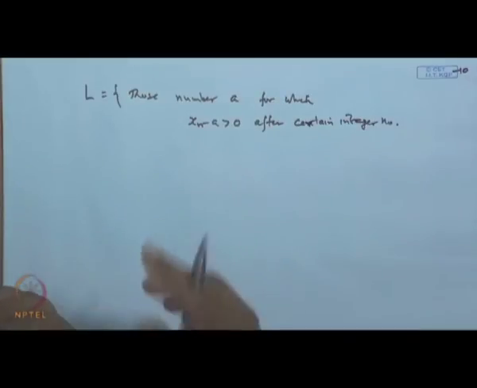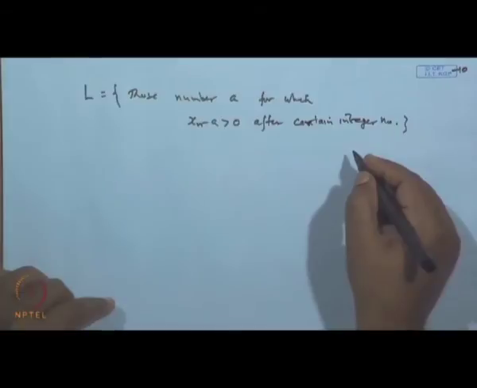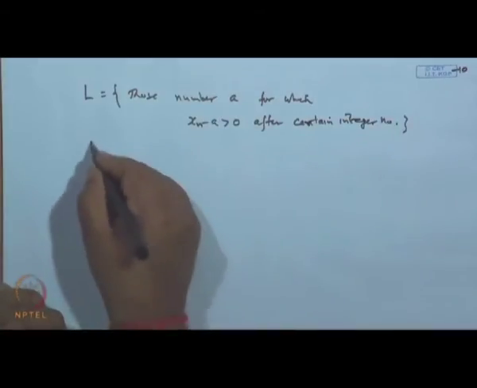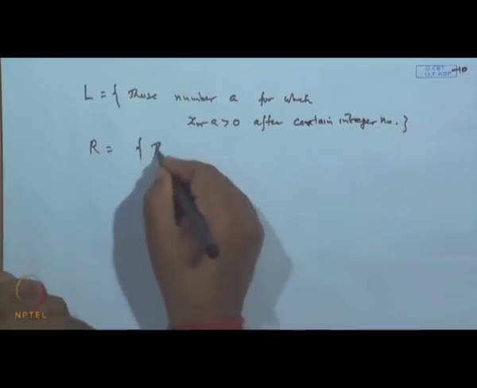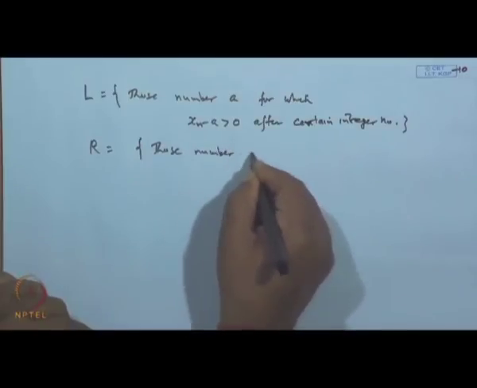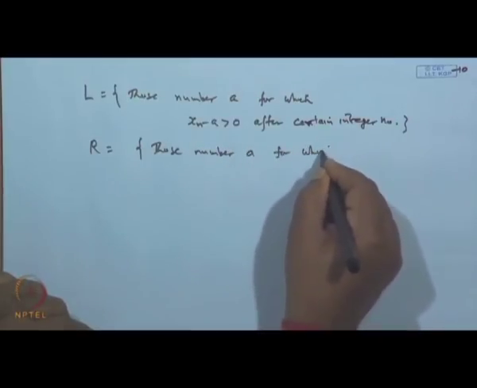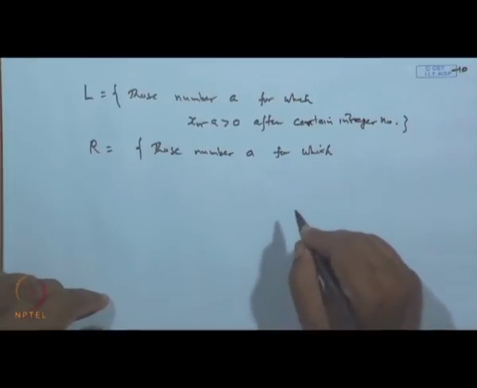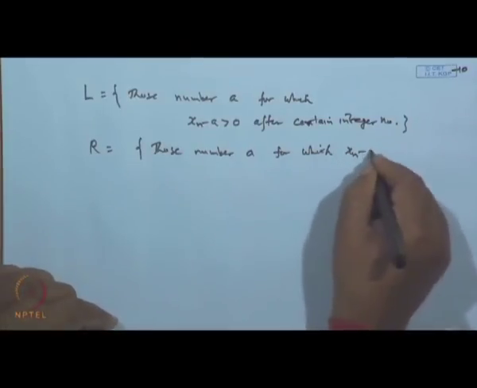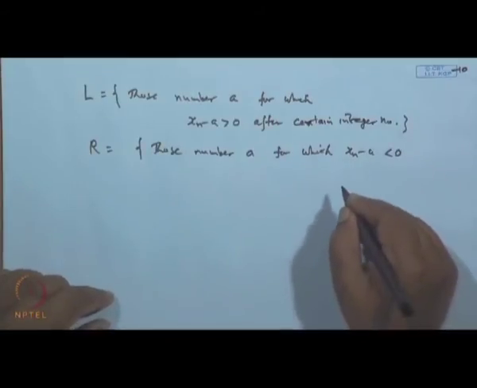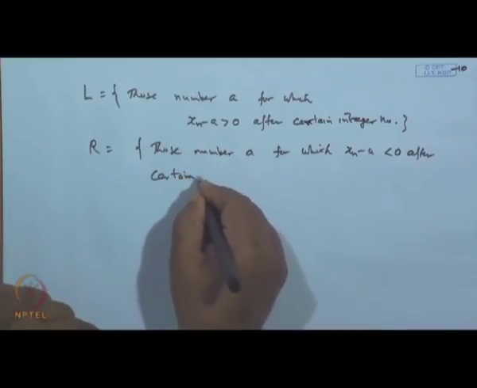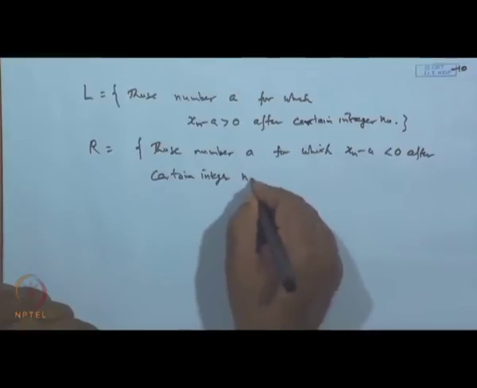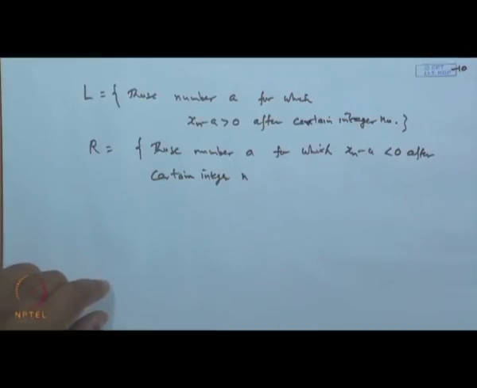Let us put it in the class L. And in R we put every number a for which x n minus a is negative after a certain integer n, let it be placed in the class R. Okay.